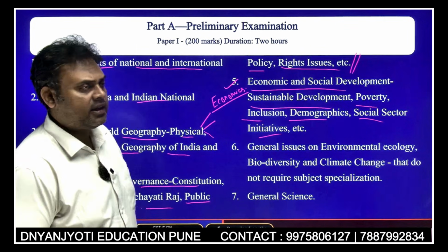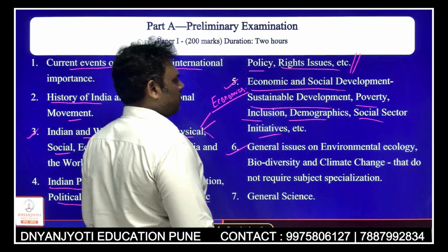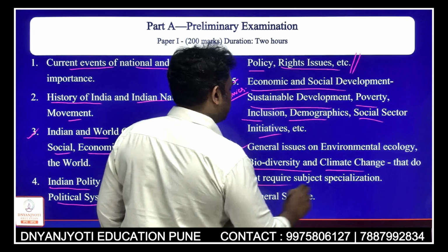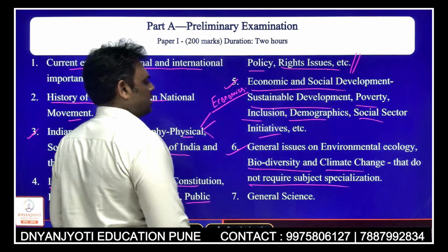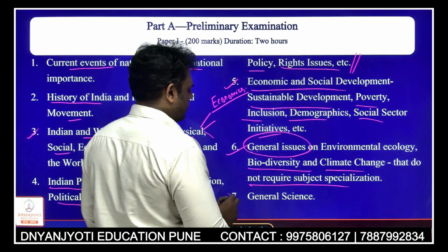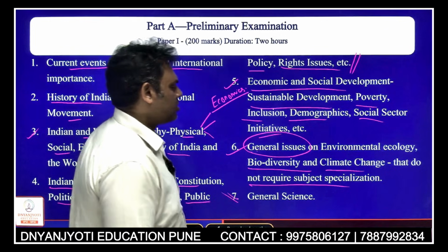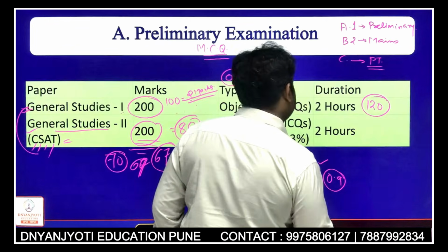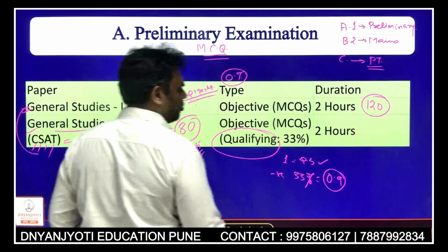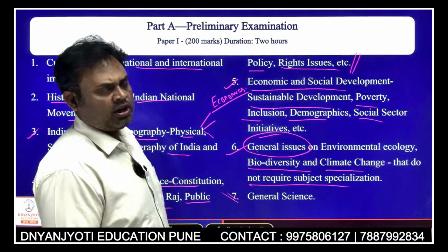Then you definitely need to prepare general issues on environment, ecology, biodiversity and climate change that do not require subject specialization. So these are the general issues that you have to prepare, and definitely there is going to be general science. So when you prepare these 7 points, you are going to appear for prelims paper 1, and 100 questions are going to be based on these guidelines, on this syllabus. That is what you have to understand.